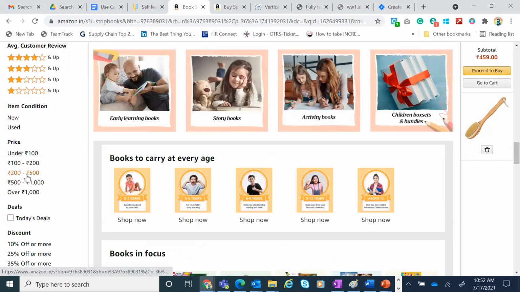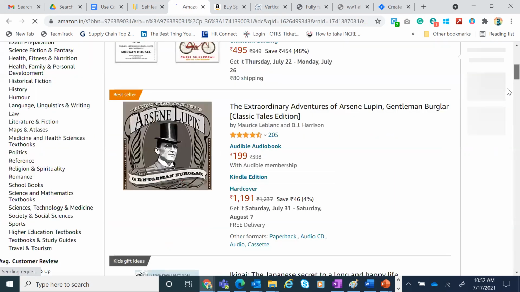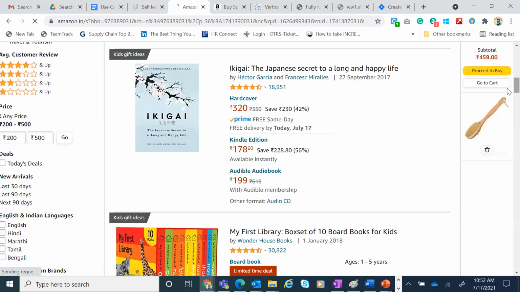Now let's say when I click on 200 to 500, what happens? Does it show me the price? Yes, it shows me the price range. So that's one more corner case for me.